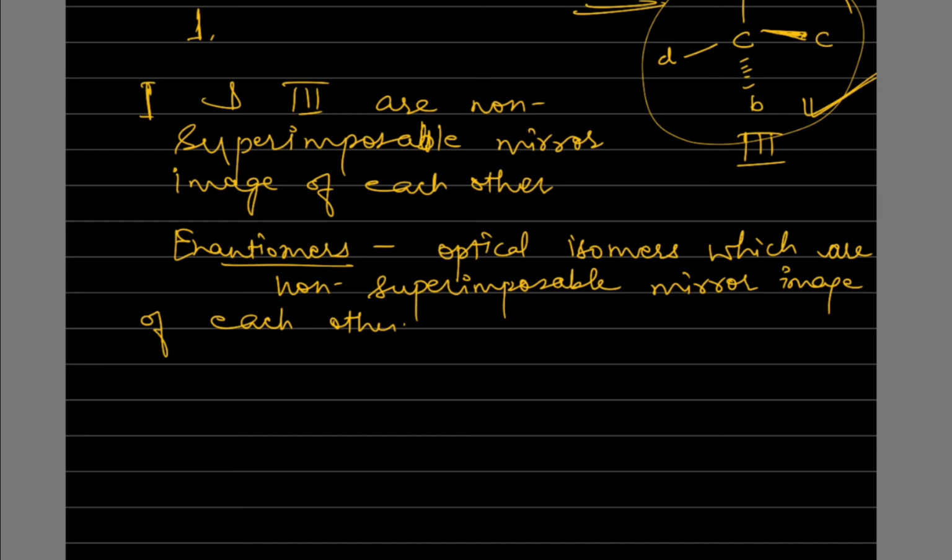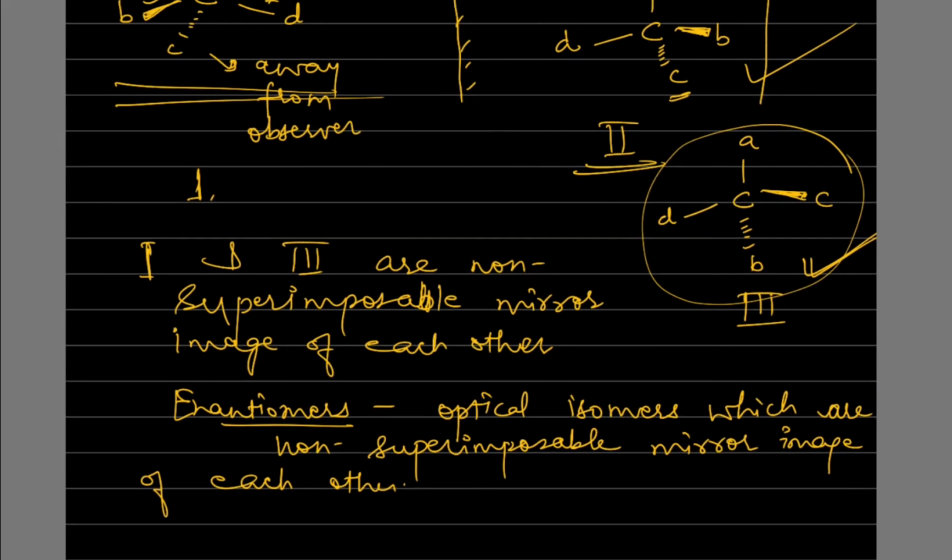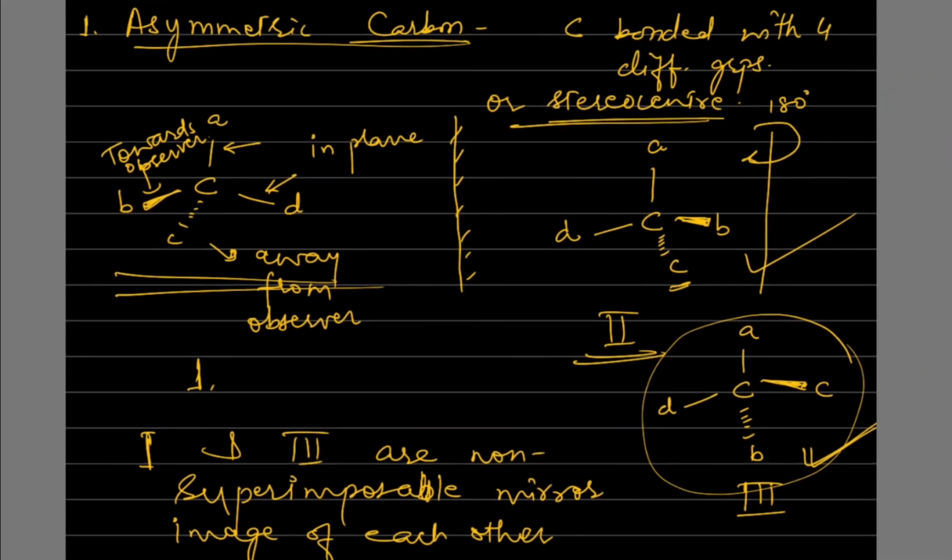So it will be a non-superimposable mirror image, and this type of compound is called a chiral compound. The compounds which are optically active, which have non-superimposable mirror images of each other, are called enantiomers, and they will be optically active compounds, and they are called chiral compounds. And the carbon which is asymmetric is also called a chiral carbon.